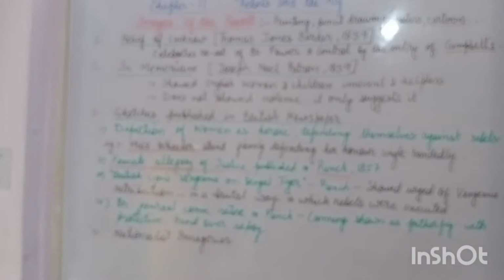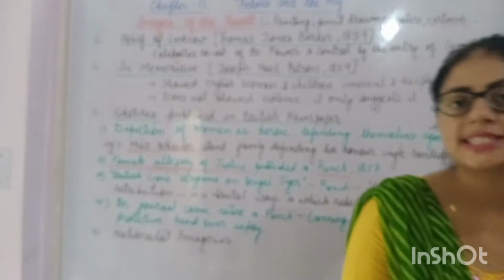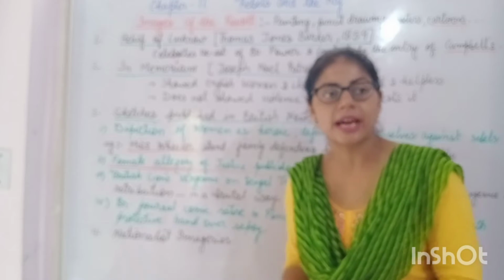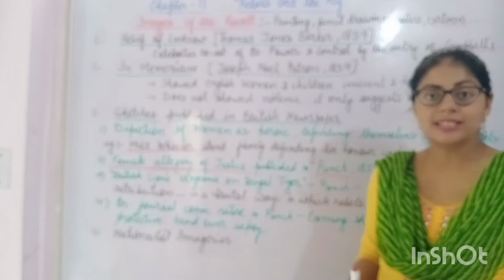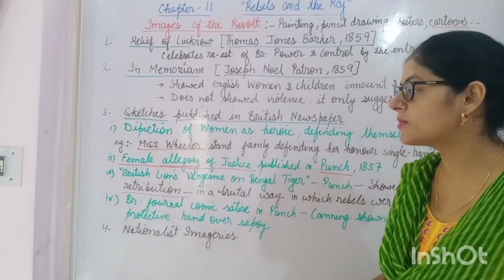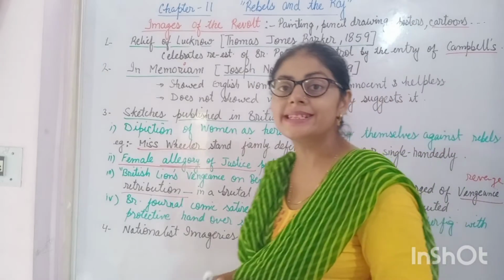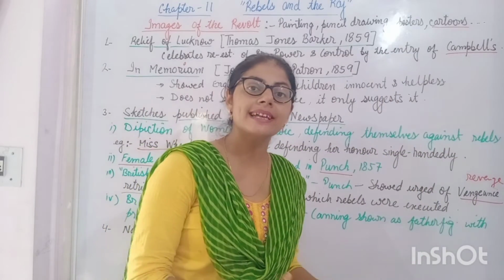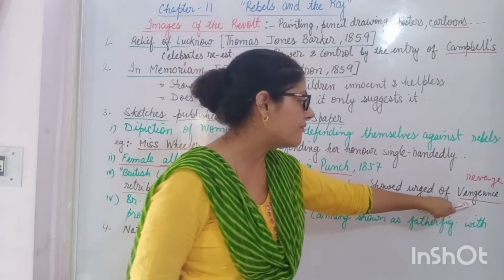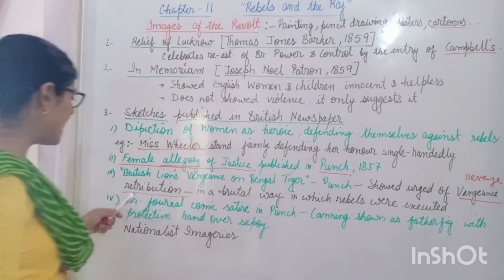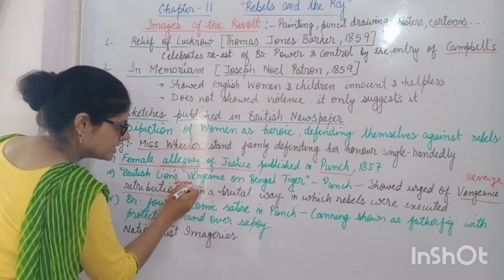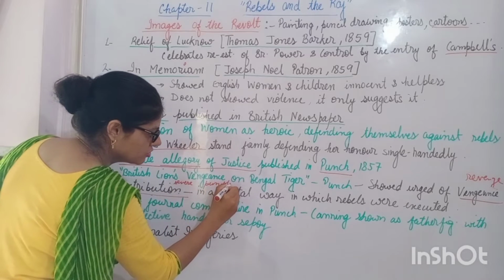Okay, so these are the paintings or the sketches which were published during the time of the revolt in Britain. Students, when these kinds of paintings or sketches were published in the British newspapers, they led to a feeling of anger against the Indian rebels. And now the British public, common people, started demanding vengeance. Vengeance means revenge and retribution. Retribution means severe punishment. Severe punishment to the rebels.